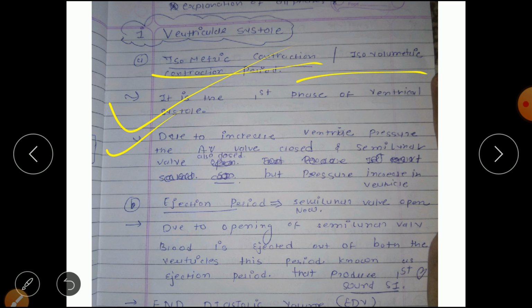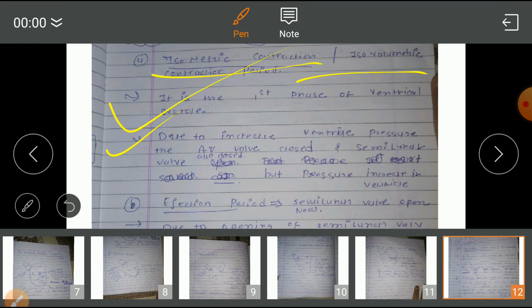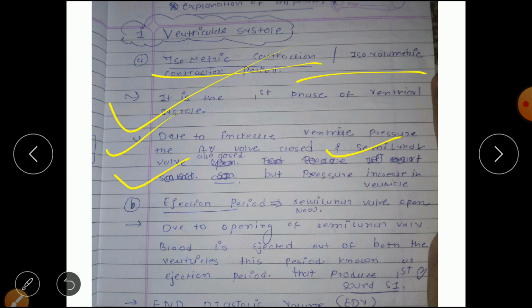Due to increased ventricular pressure, the AV valve closes and the semilunar valve is not yet open, but pressure increases in the ventricle. Isometric contraction means the pressure increases in the ventricle, but it is the first phase of ventricular systole, and all valves remain closed, that's why it is known as the isometric contraction period.